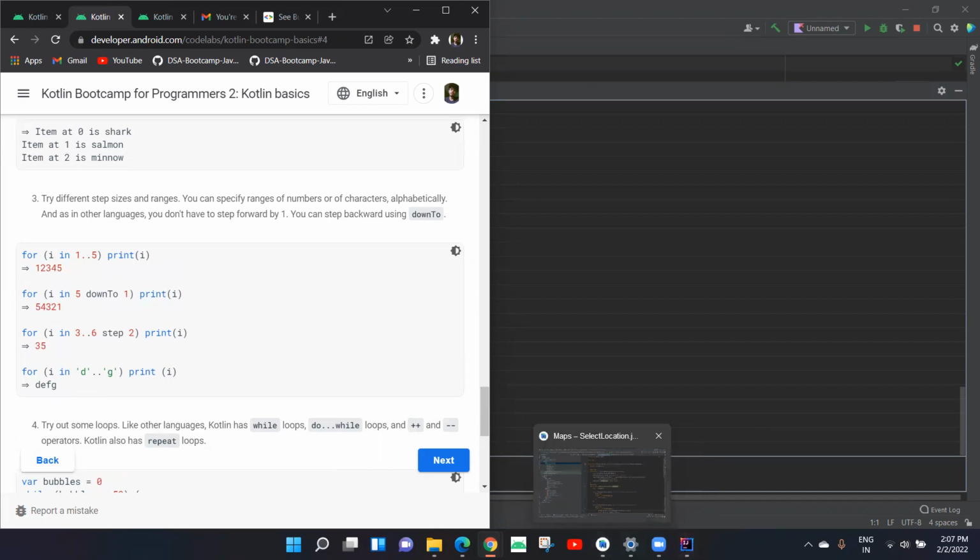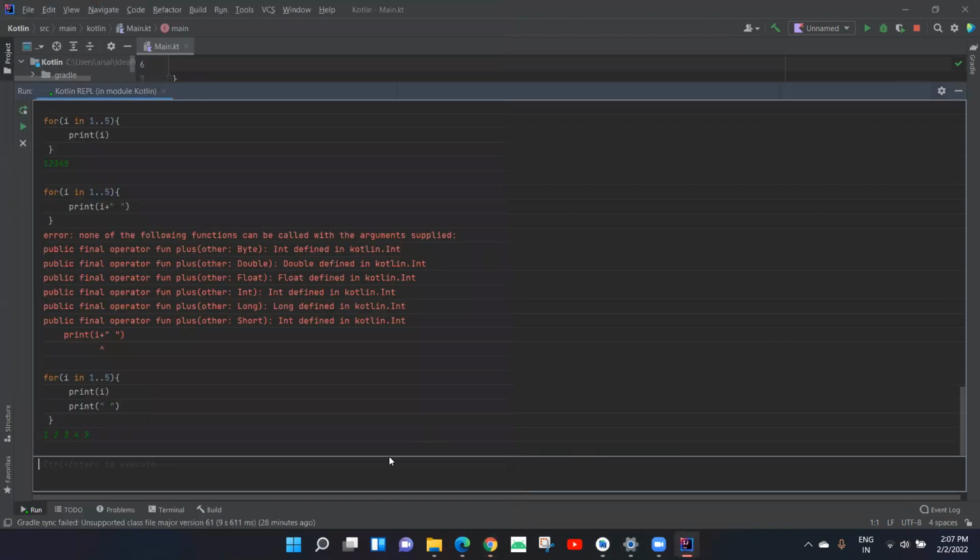For example, I want to print a table of 5. So what would I do? I would write a for loop, for I in 1 to 10. What would I do?